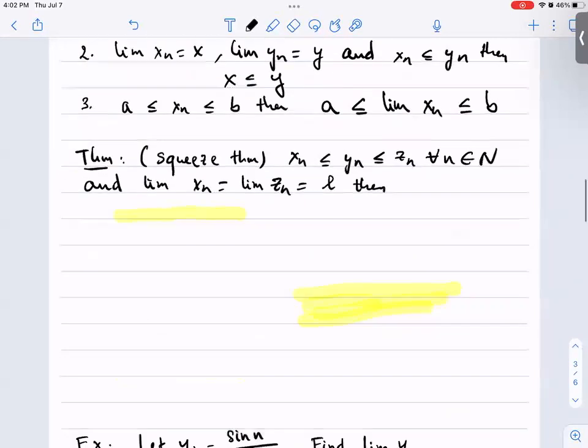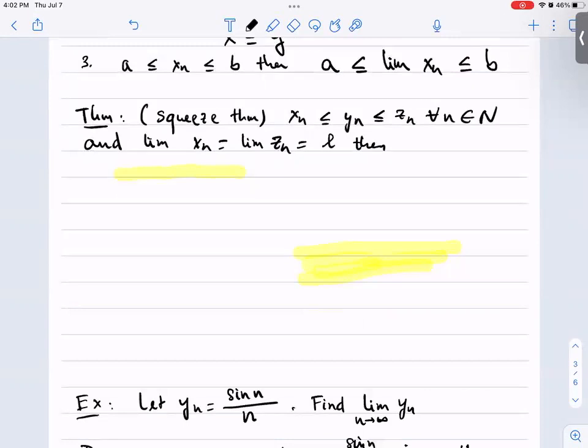The next theorem is a very important theorem which allows us to determine the limit of several sequences. It says the following. Let's say xn is smaller than or equal to yn, which is smaller than or equal to zn. So here we have three different sequences.